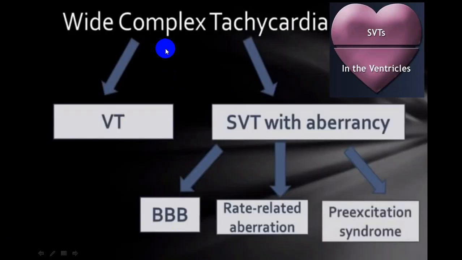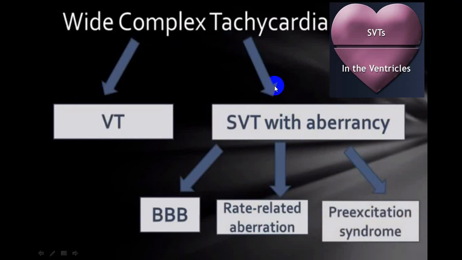Wide complex tachyarrhythmias are because of ventricular tachyarrhythmias and supraventricular tachycardia with aberrancy. Whenever there is a supraventricular tachycardia with bundle branch block, it will be wide. There can also be aberrant conduction, and a good number of times this is there whenever the rate becomes faster, so we call it rate related aberrant conduction. And if there is an accessory pathway like WPW syndrome, we call it a pre-excitation syndrome, in that also SVT can be there with aberrancy producing a wide complex tachyarrhythmia.